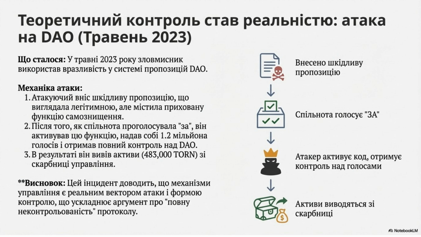Theoretical control became reality with a DAO attack in May 2023. An attacker exploited a vulnerability in the DAO proposal system by submitting a seemingly legitimate proposal with a hidden self-destruct function. After the community voted yes, the attacker activated the code, gaining control over 1.2 million votes and draining 483,000 TORN tokens from the governance treasury. This proved that governance mechanisms present a real attack vector, complicating the argument of a "fully uncontrolled" protocol.